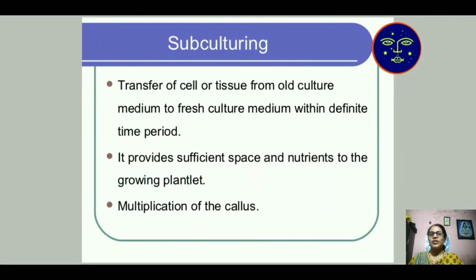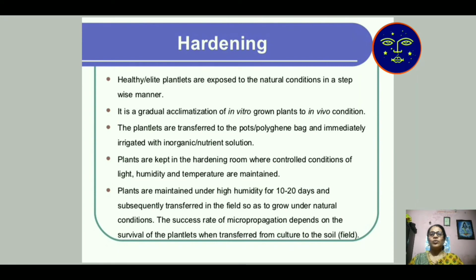Then subculturing: transfer of cell or tissue from old culture media to fresh culture media from time to time. It provides sufficient space and nutrient. After some time, the deficiency of nutrient media takes place, so time to time we change the media. That technology is known as subculturing technology.